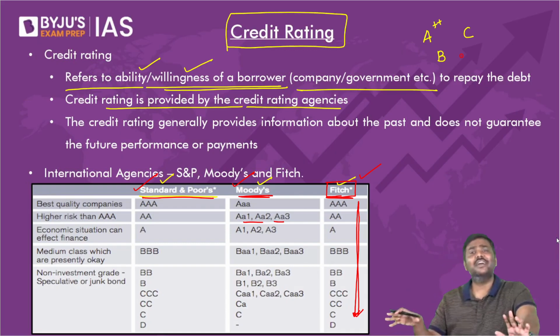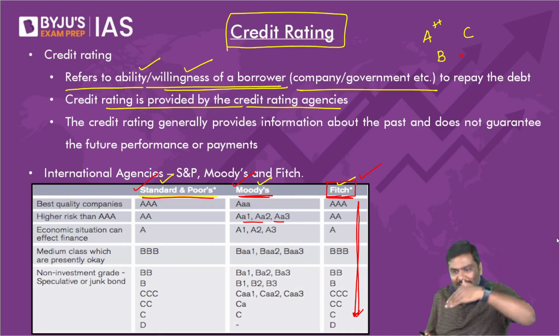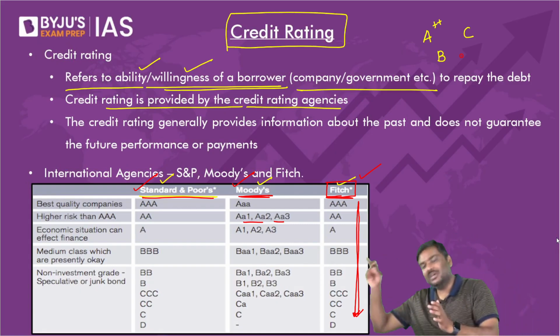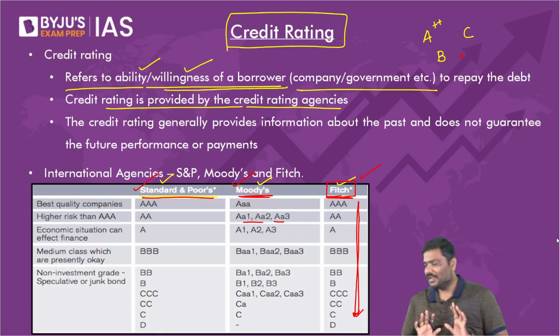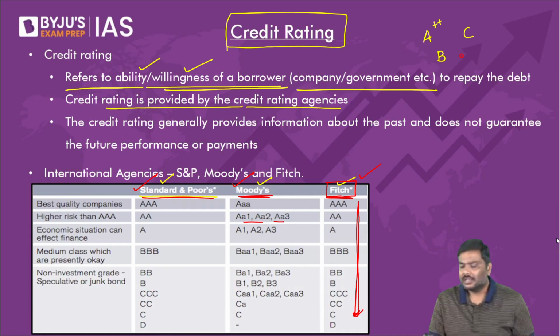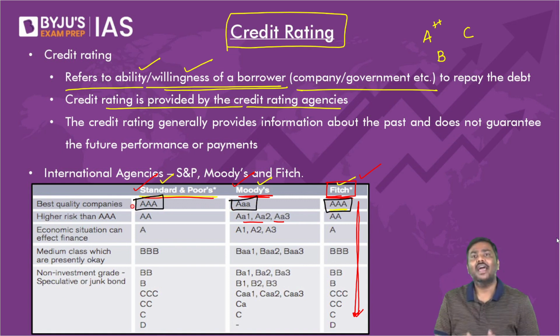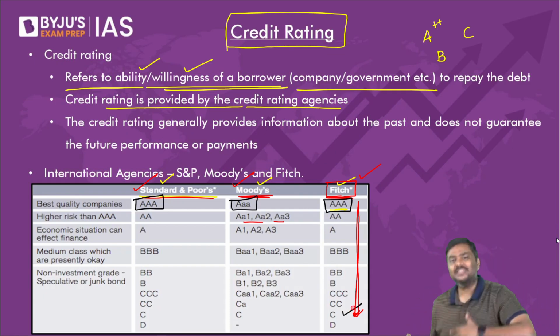Apply the same logic here. The lower the grade will be, that is, if you move away from A towards B, C, D, what does it mean? Your performance is poor. That's a basic idea. Apply the same logic here. The highest credit rating is AAA. And as you keep on moving downwards, credit rating will keep on decreasing.